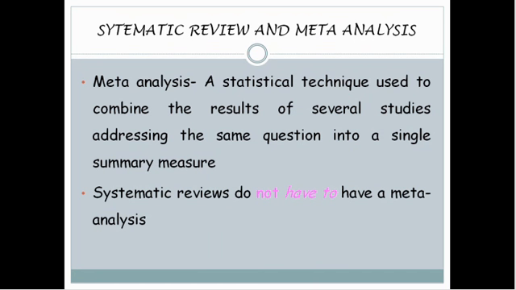Systematic reviews occupy the highest level of evidence. Let us look at them in little more detail. The term meta-analysis is often used interchangeably with systematic review. Meta-analysis is actually a statistical technique used to combine the results of several studies addressing the same question into a single summary measure. Systematic reviews do not always have to have a meta-analysis.